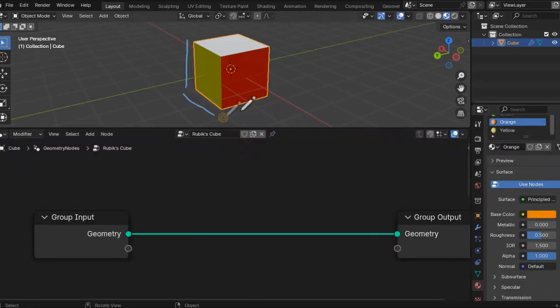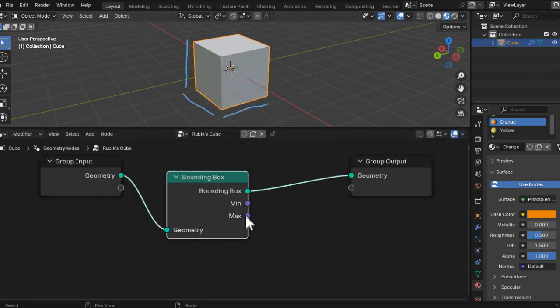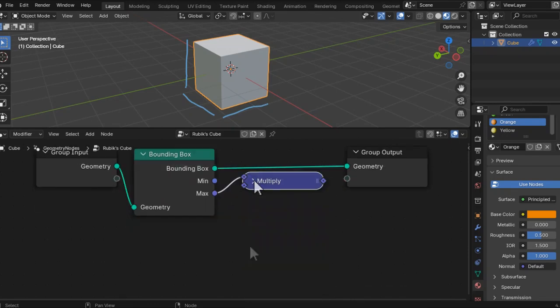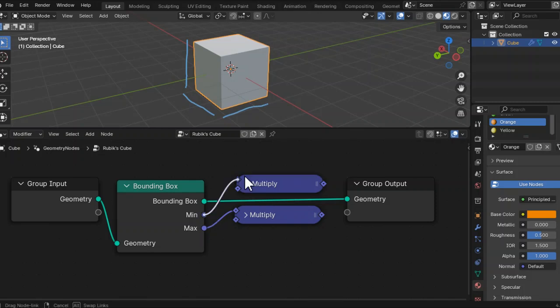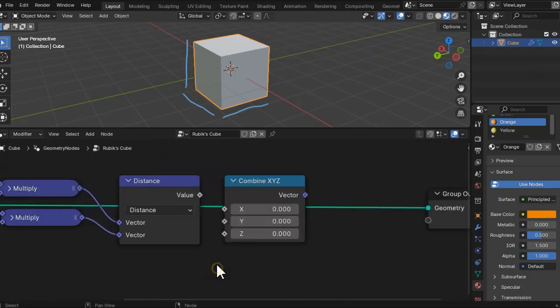Now in geometry nodes, I want to know the size of the cube. Connect the geometry to a bounding box node. Multiply the maximum by a vector having 1 on one of its axes. Duplicate the math to do the same to the minimum vector. What we are looking for will be the distance between these two vectors.